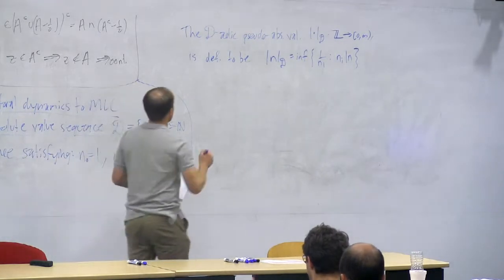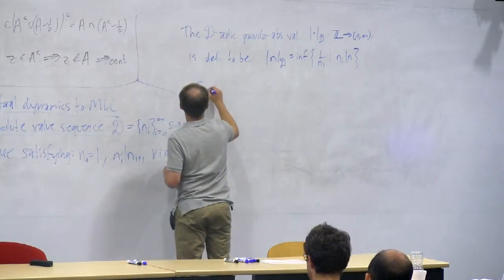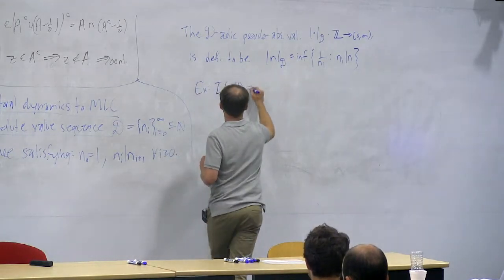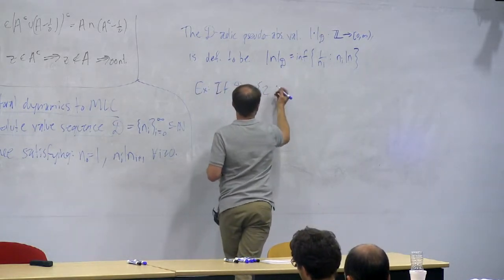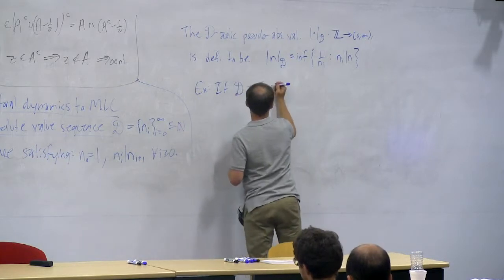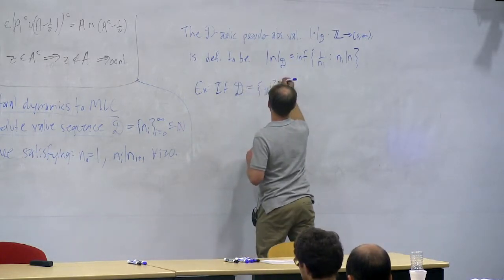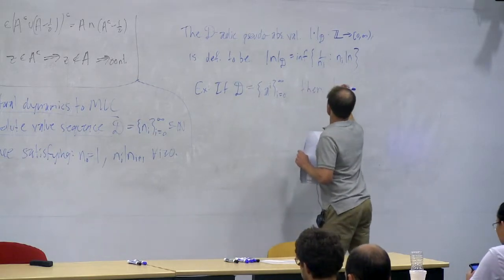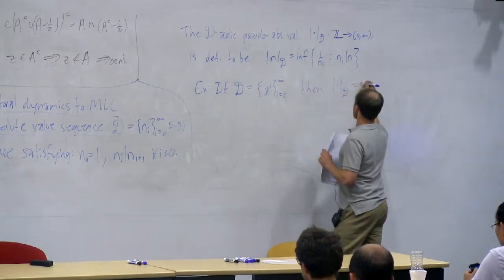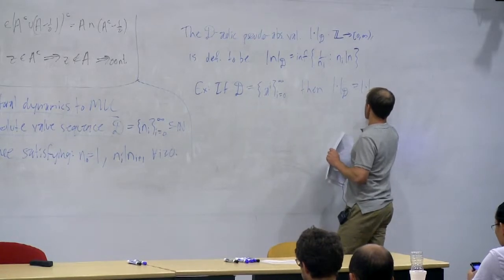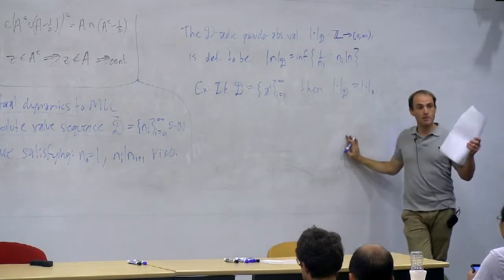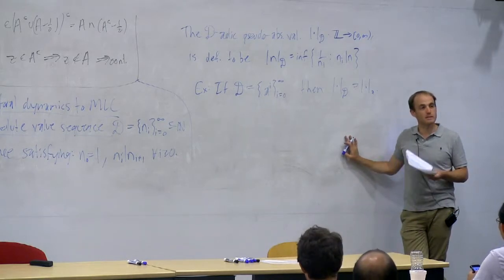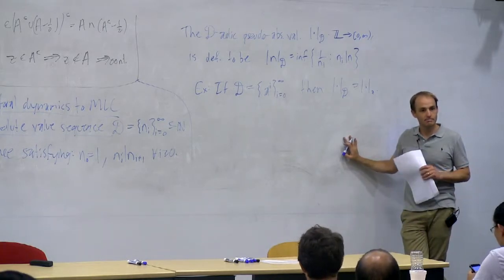Okay? So simple example, just to orient you a little bit. If my pseudo-absolute value sequence is the one that I mentioned a few minutes ago, a to the power i, where i goes from 0 to infinity, all powers of one integer, then the dyadic absolute value is exactly equal to the a-adic absolute value that I defined in my first lecture. Just take the highest power of a that divides your integer and take the reciprocal. By the way, the dyadic absolute value of 0 is 0 by the definition. Everything divides 0.